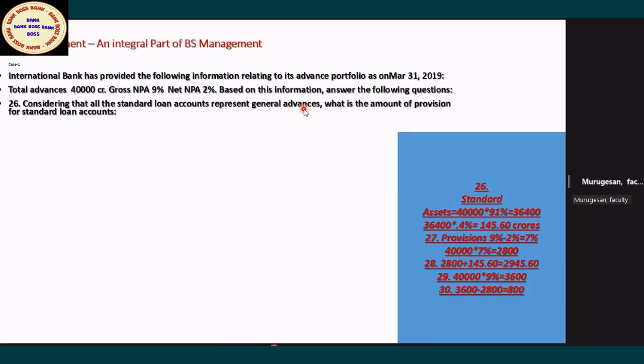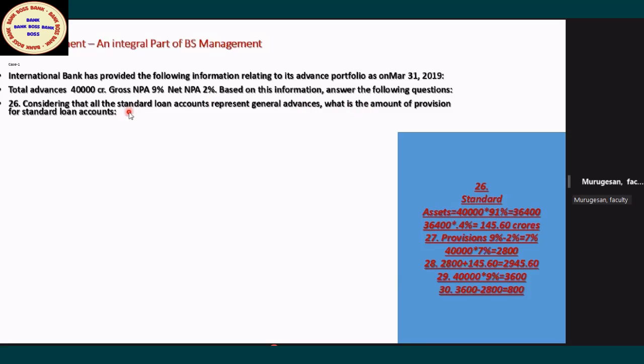Provisions are required. Note down: SME 0.25%, which I am giving separately. Agri loan 0.25%. All general advances 0.40%. Real estate 1%. Housing real estate 0.75%. This is the provision even for standard assets.